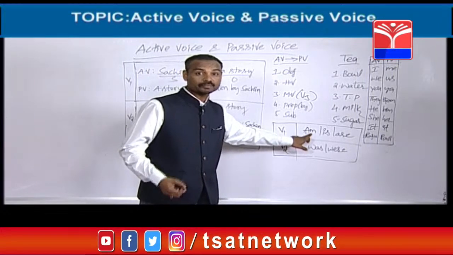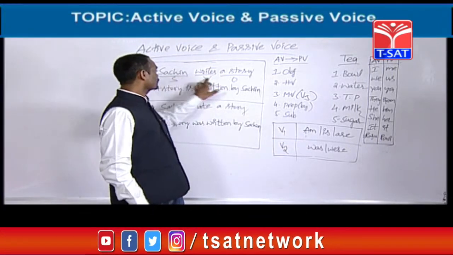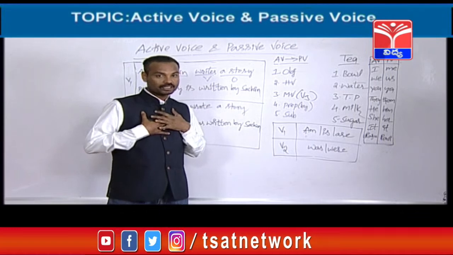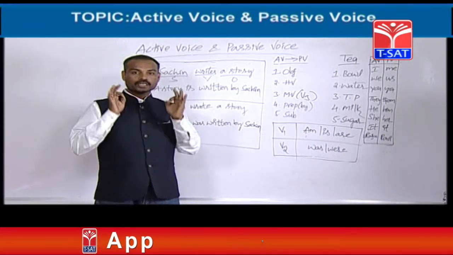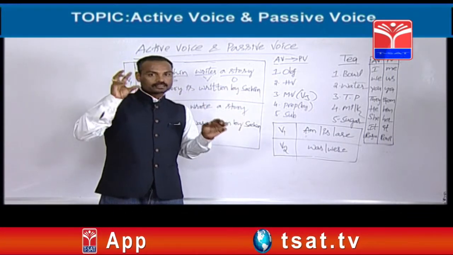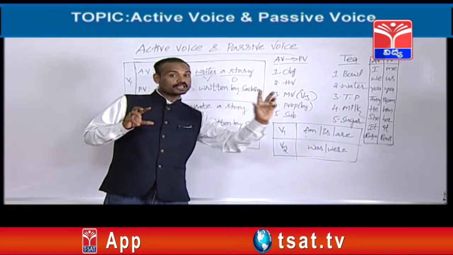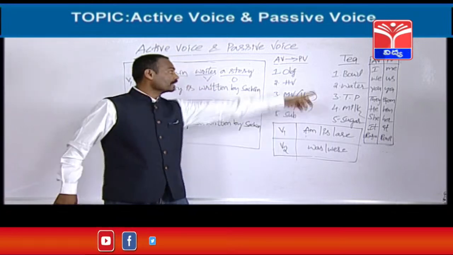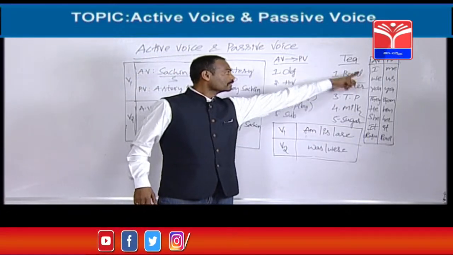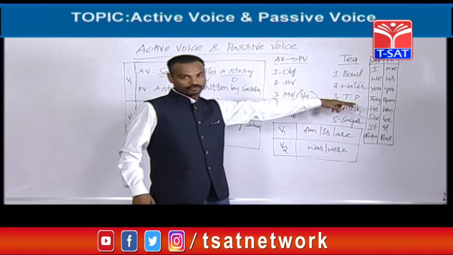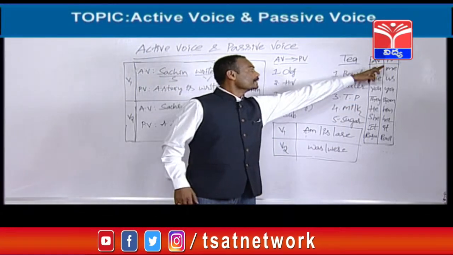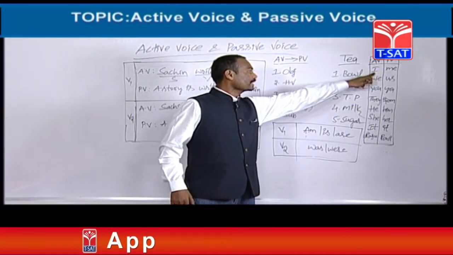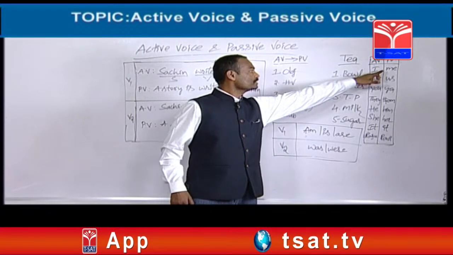Why don't I give an example? Okay. For example, Sachin likes me. Imagine that I have written one example: Sachin likes me. Here me is the object. I becomes me, me becomes I. I have written a list here of changes in pronouns, friends. When the active voice contains I, that should be changed into me.